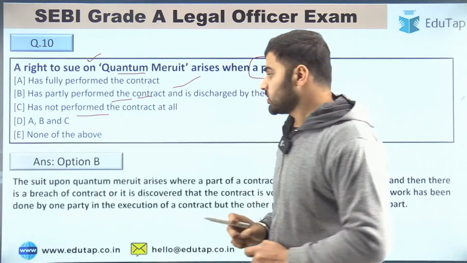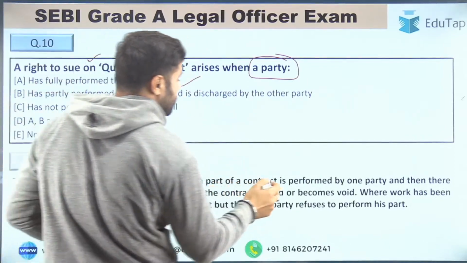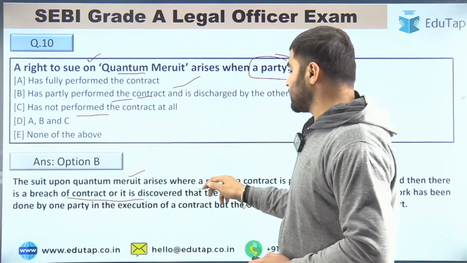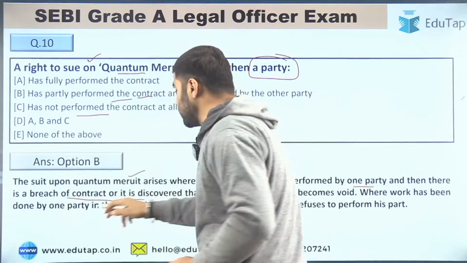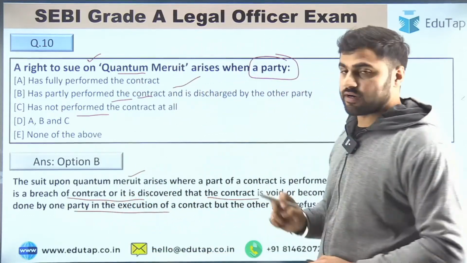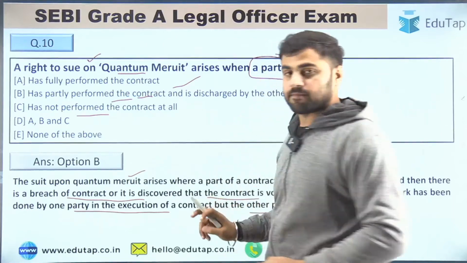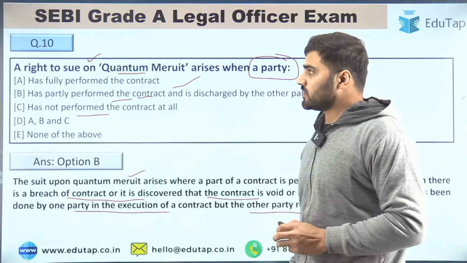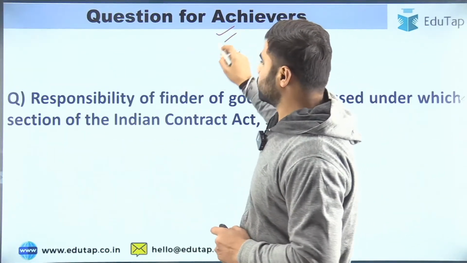So guys, the suit upon quantum meruit arises where a part of a contract is performed by one party, and then there is a breach of contract, or it is discovered that the contract is void or becomes void, where work has been done by one party in the execution of a contract, but the other party refuses to perform his part. Right, friends? So these were all the 10 questions for the day, and now the question for achievers.